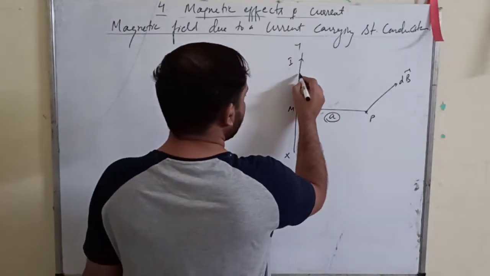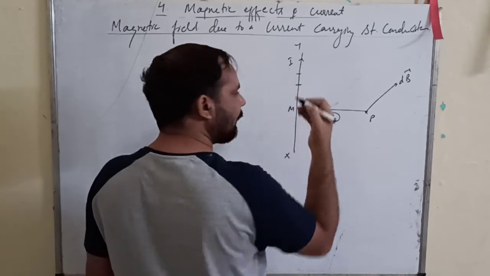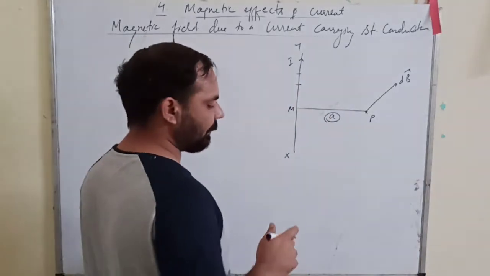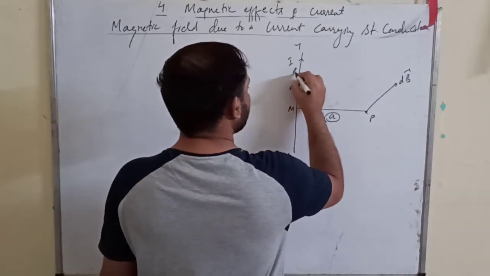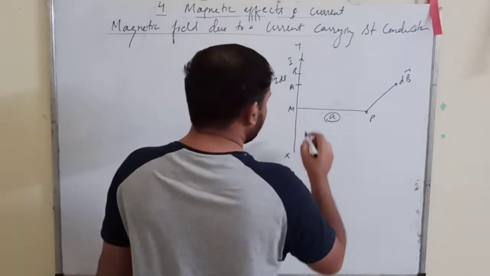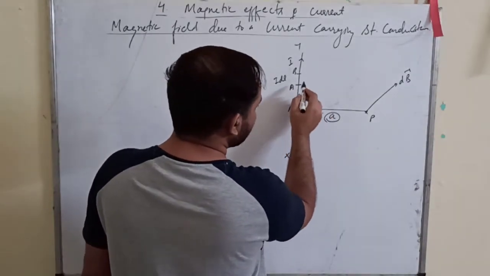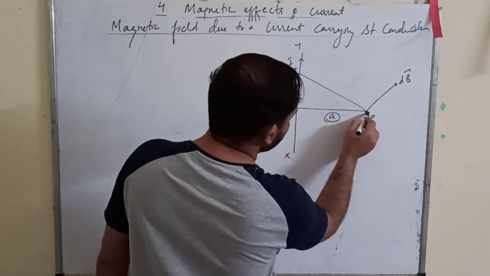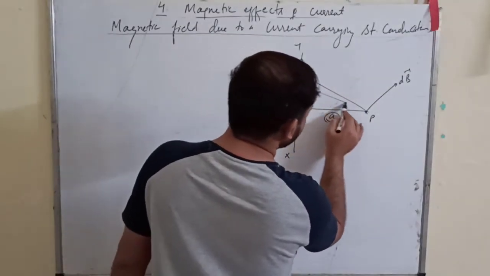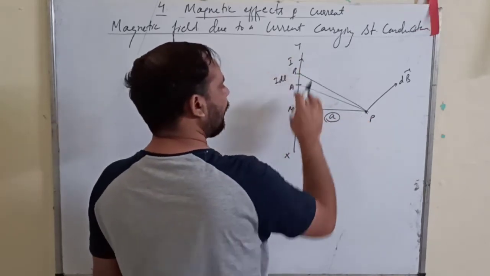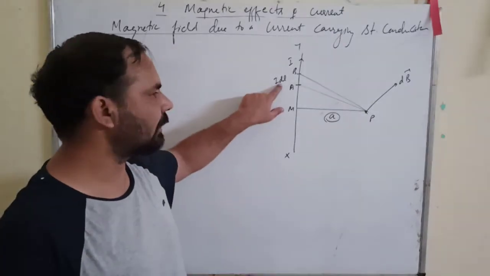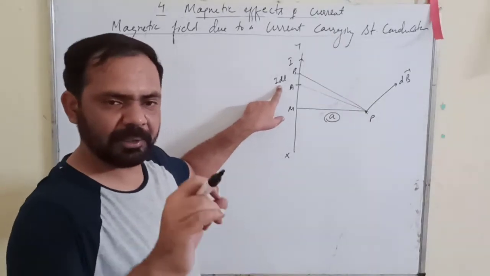So let us consider a current element here, anywhere, it is your choice. You can consider your current element at any point. Let us suppose that AB is the current element, I dL. Now we join this with P. Since AB is a current element, the length is infinitesimally small.